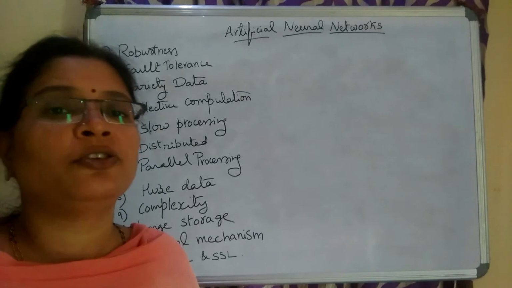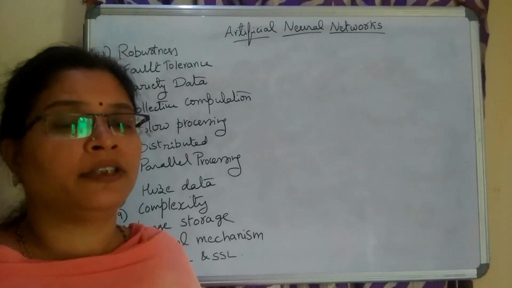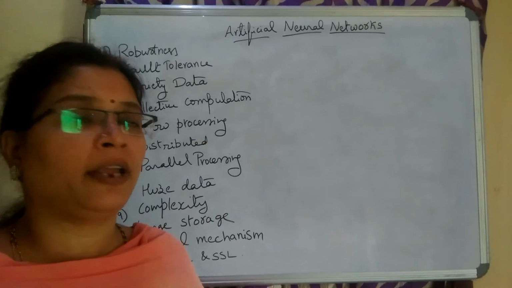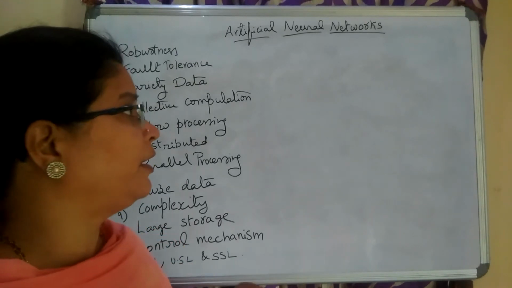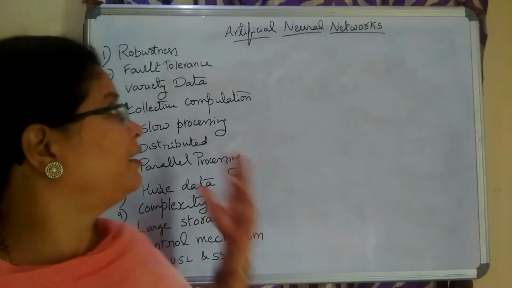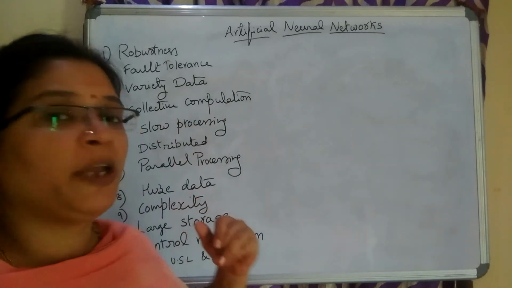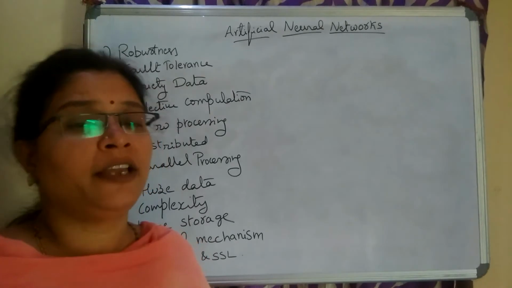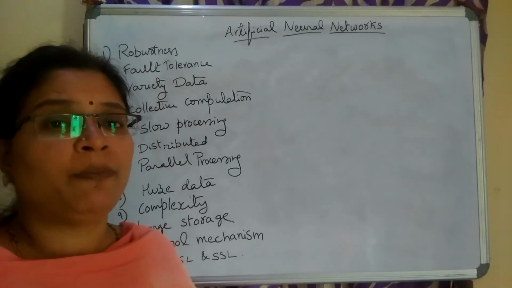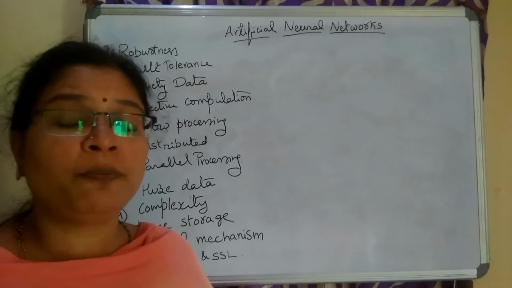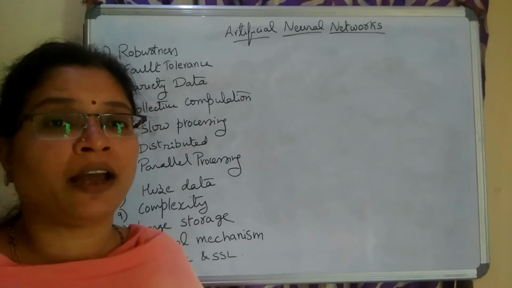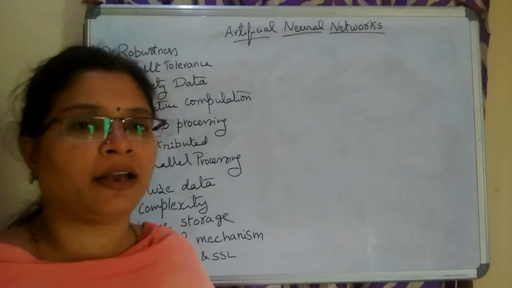Due to any kind of disaster or any kind of issue, we can lose the data, but here there is no such problem because artificial neural networks are treated as fault tolerant systems. They can be backed up very easily by being distributed in behavior. Artificial neural networks are not centralized mechanism systems, they are distributed mechanism systems.